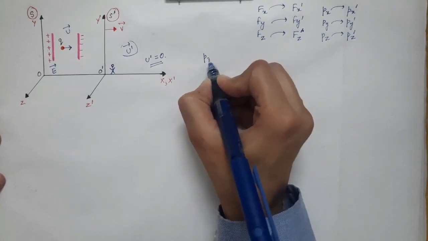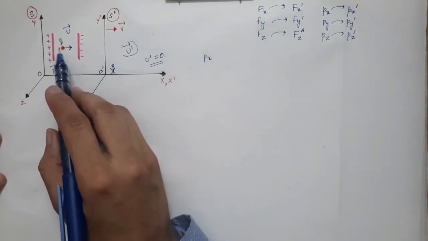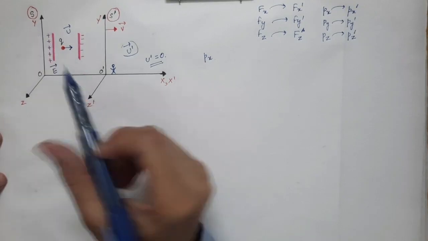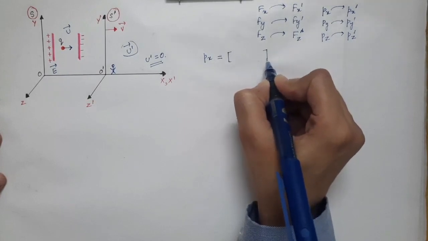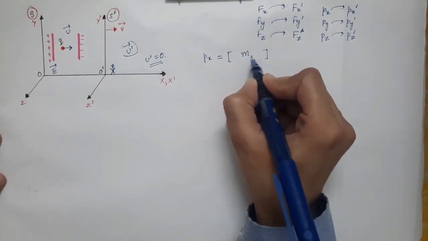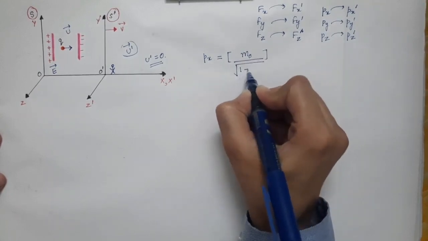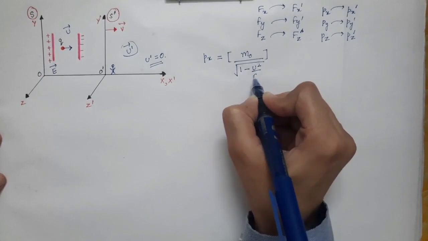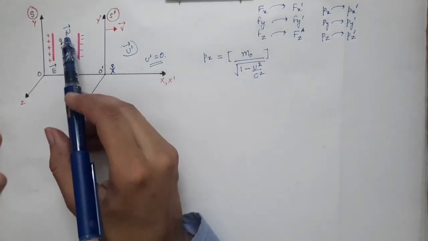Now px is the x component of the momentum of this particle in S frame. So px will be nothing but the mass of the particle in S frame, which is m0, the rest mass, divided by under root of 1 minus u square by c square, because in S frame the velocity of the particle is u.